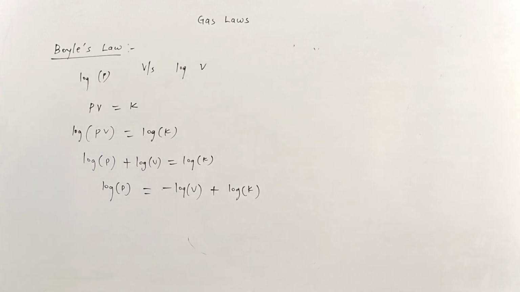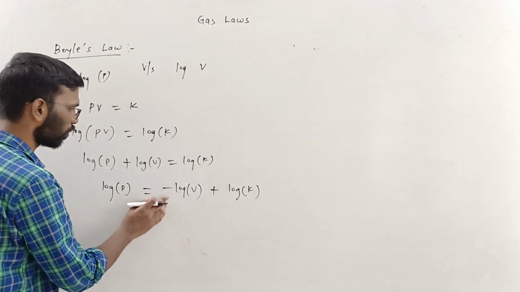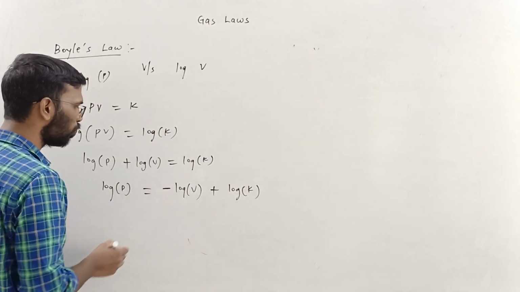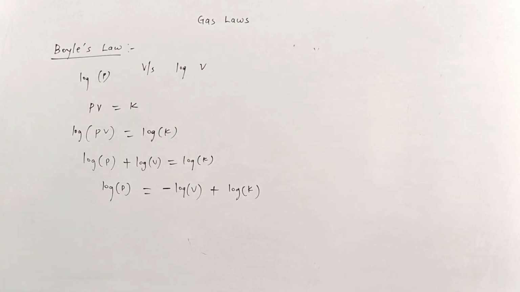How can we draw a graph for this, log of P versus minus log of V, with an intercept? How can we draw a graph for this?